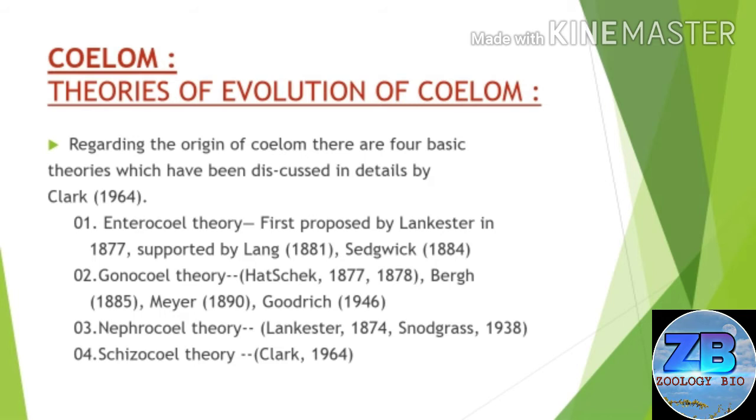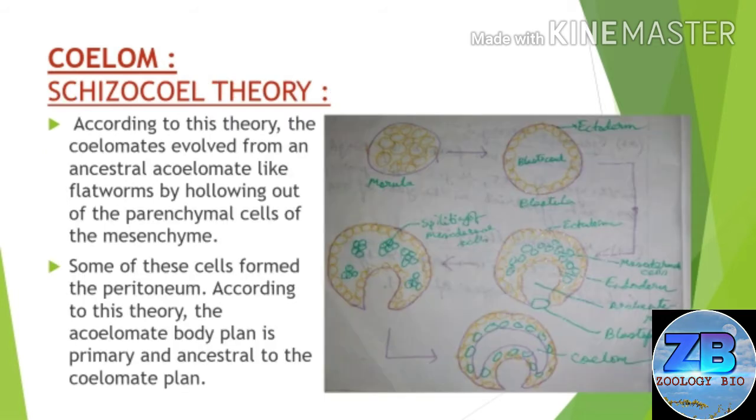And the third one is Nephrocoel Theory. It was proposed by Lancaster 1874 and Snodgrass 1938. And the last one is Schizocoel Theory. It was proposed by Clark 1964. And now the details of the theories related to the evolution of coelom.